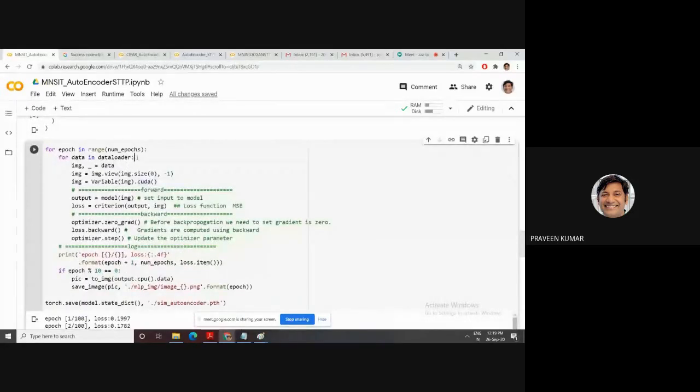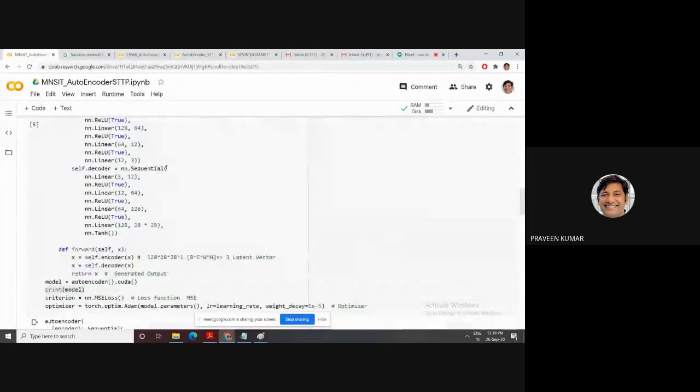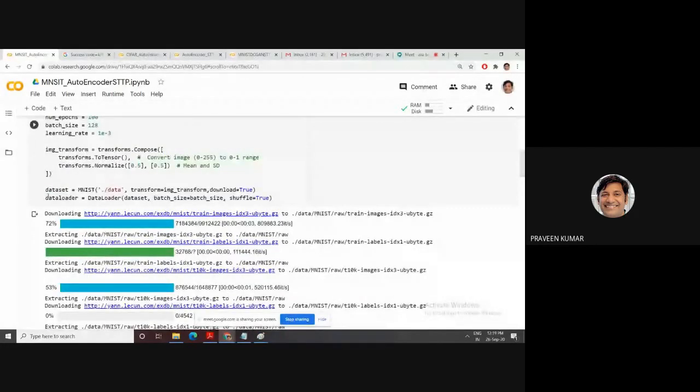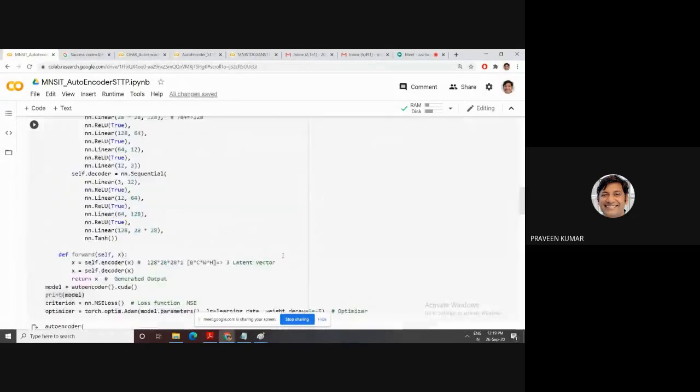Then data loader, number of epochs. The number of epochs I'm using here is 100. Data loader, this is a data loader. This data loader is a container. What is the container? In this MNIST dataset, train and test images are available. This time I'm only using the train dataset. So we fetch this dataset batch by batch. The size of the batch is 128. So this is the data loader. So fetch this data.